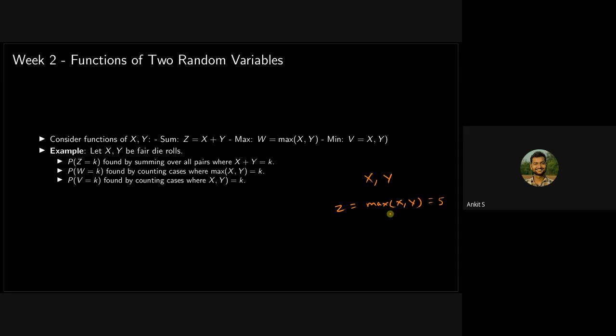Then what are the values that z can take? What is the probability? How do you calculate it? What are all the possible pairs for x and y? It will be something like 1, 5, 2, 5, and so on, then 5, 1, and so on. So you will have to consider all the possibilities, summing over all pairs where this happens. When you are trying to find the max you will do the same thing, and even in the case of minimum.